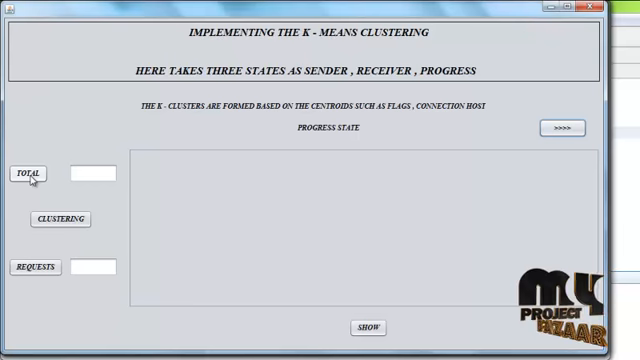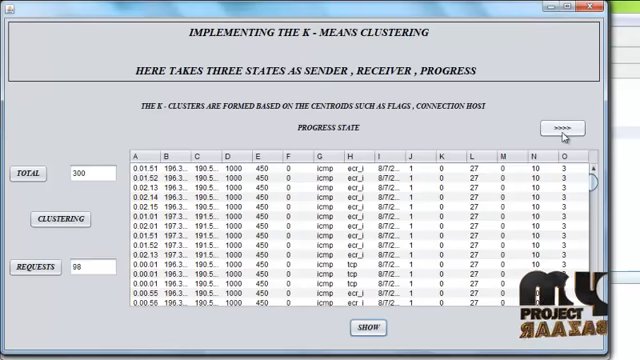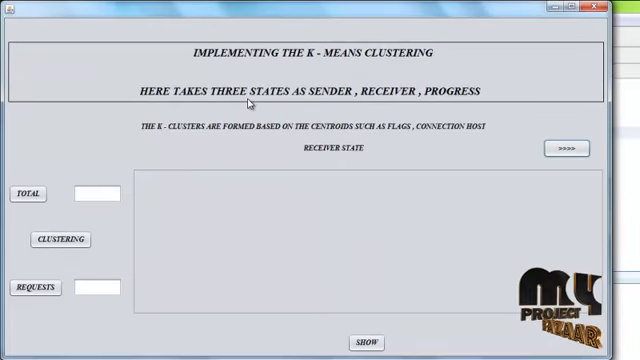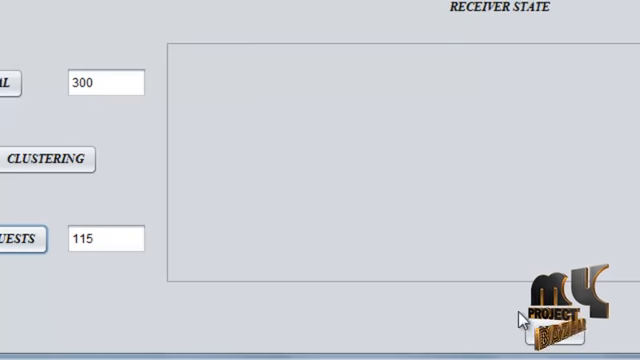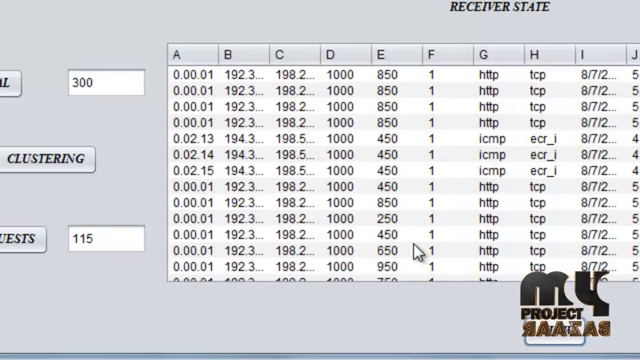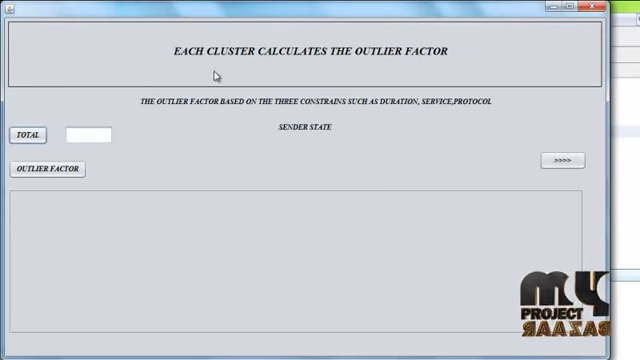Here we also perform the same thing based on the centroids such as flags and connection host. Then the request count is 98, and it is shown here. Then we perform the same operation on the receiver state, where the total requests are 300, perform the clustering and count the number of requests based on the receiver state, and it is shown here. It has 115 records. Then we go for next.